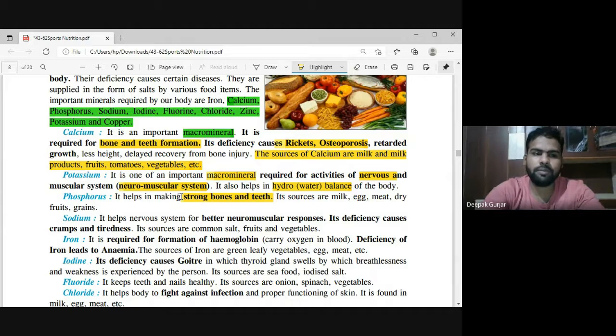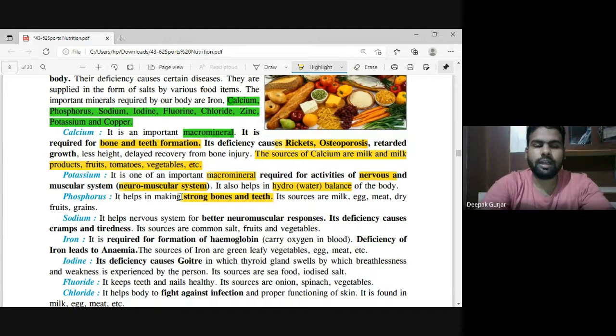Like the question will be that, milk, vegetables, egg, dry fruits, grains, and there may be a question: which among the following may not be a source of phosphorus? So the question can be like that.